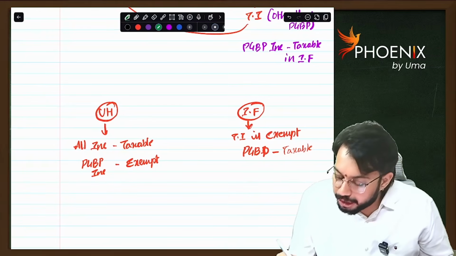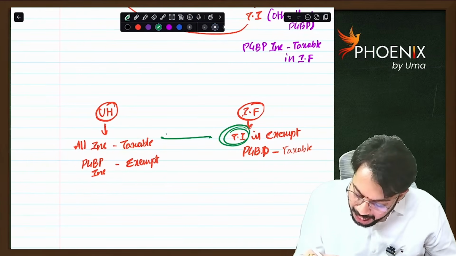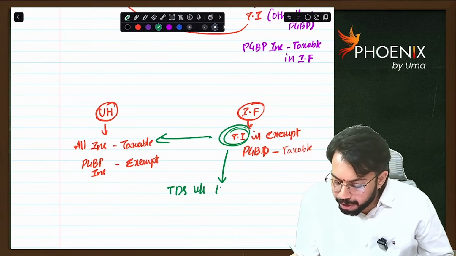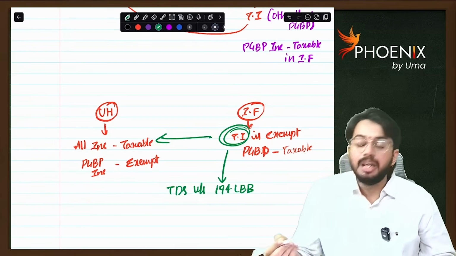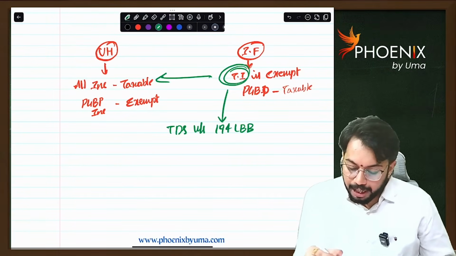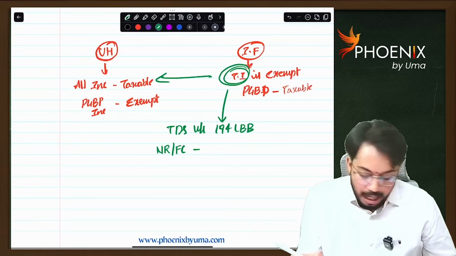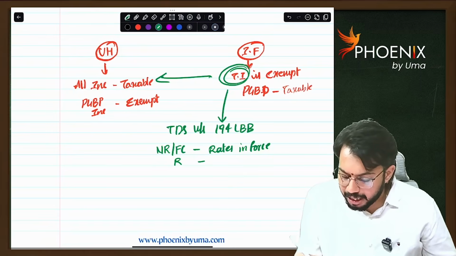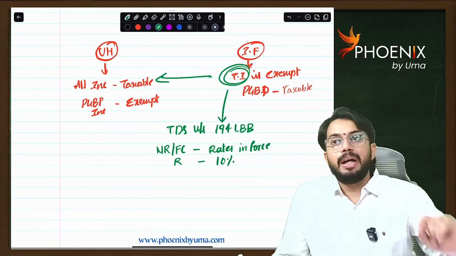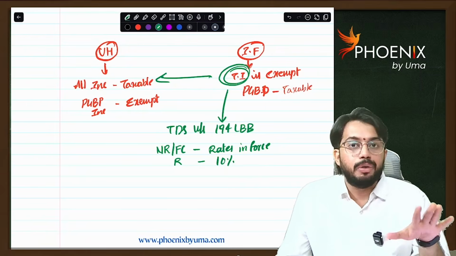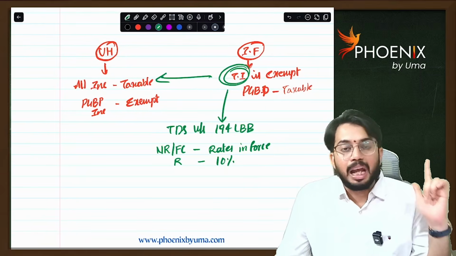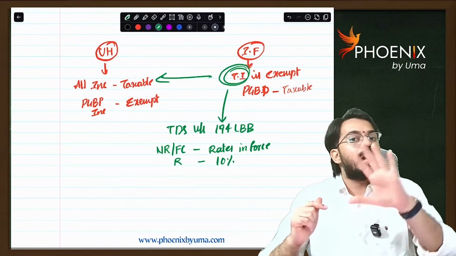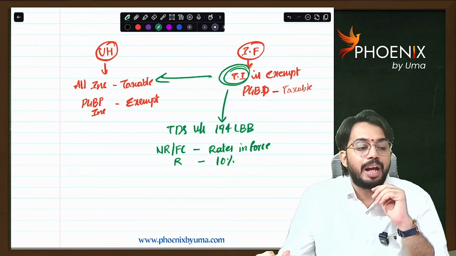Now, see, this total income is taxable to unit holders, right? So before distributing this total income, TDS is required to be deducted by the investment fund under section 194LBB. Rate of TDS: in case of non-resident or foreign company, the TDS rate is rates in force. In case of resident, the TDS rate is 10%. If you remember, in the TDS TCS chapter, I told you 194LBA, 194LBB, LBC, I will discuss with business trust, investment fund and securitization trust. Now time has come. Here I explained TDS under section 194LBB. Okay.